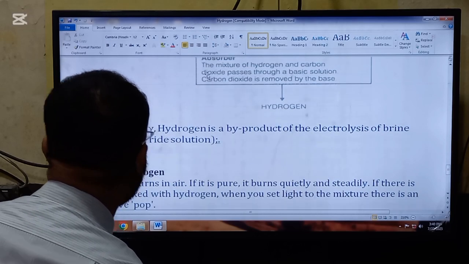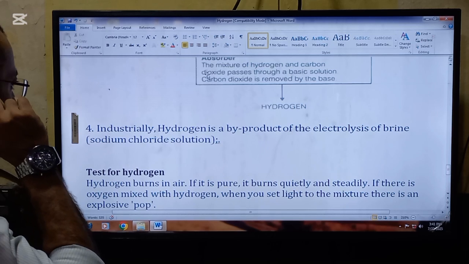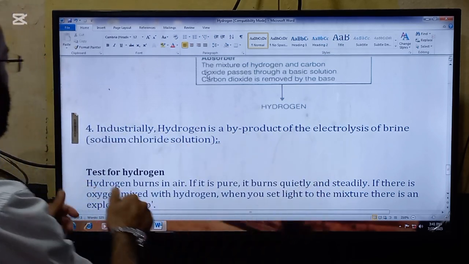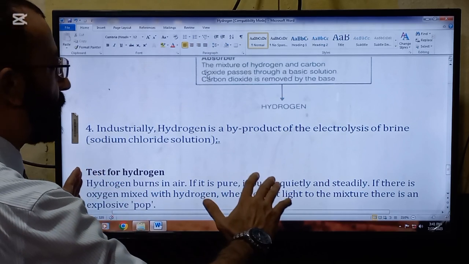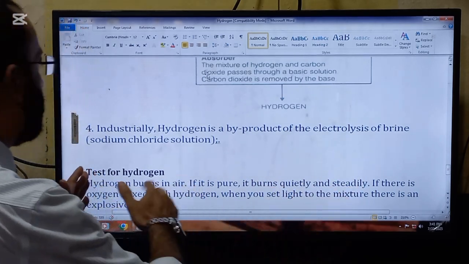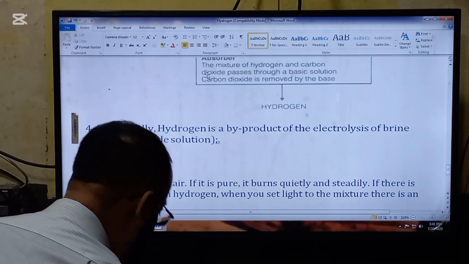Okay, the next method is industrial. Hydrogen is a byproduct of the electrolysis of brine, that is sodium chloride solution. When electricity is passed through the brine, hydrogen is obtained. This is the method that is used in industry.